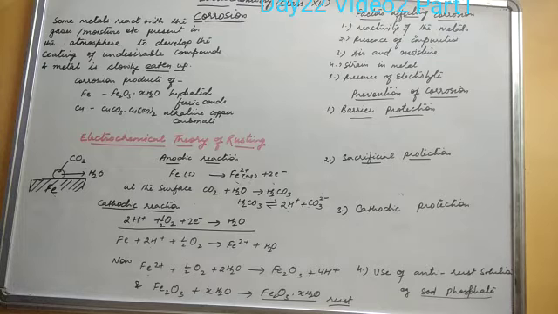Now here, whenever corrosion takes place on the surface of any metal, what are the factors which affect it? Reactivity of the metal. The more reactive the metal, the greater the probability of corrosion, because it reacts faster with moisture, gases, etc.